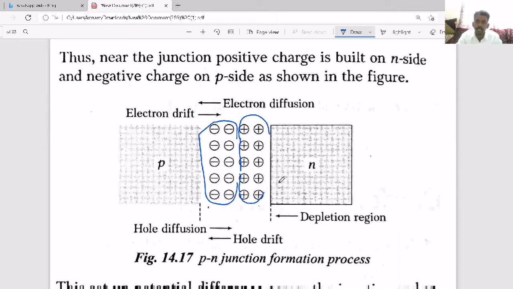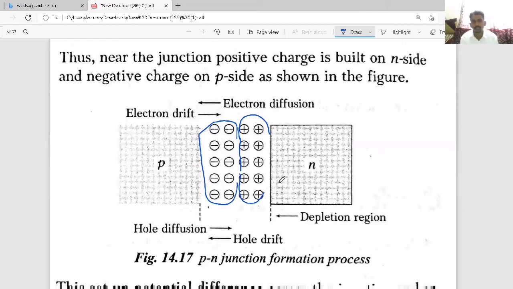When you consider p-type and n-type, we divide the charge carriers as majority and minority. In p, we increased the hole concentration, so holes are majority and electrons are minority charge carriers. But in n, electrons are majority charge carriers and holes are minority charge carriers.